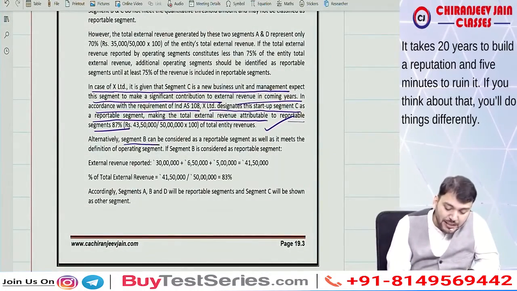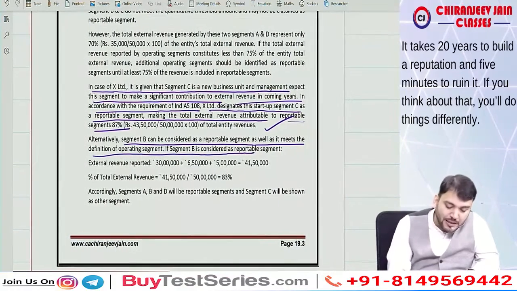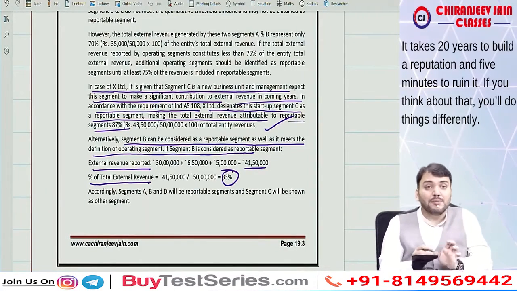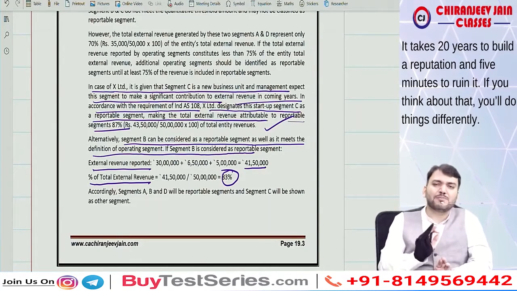Alternatively, segment B can be considered as a reportable segment as it meets the definition of operating segment. If segment B is considered reportable, external revenue reported is equal to 41,50,000. Percentage of total external revenue will be 83%.